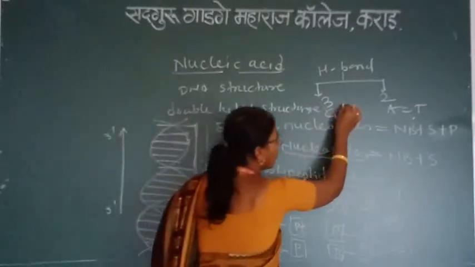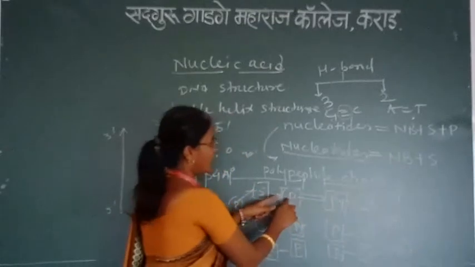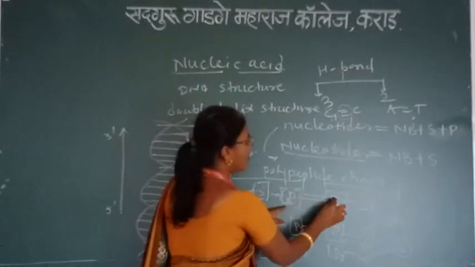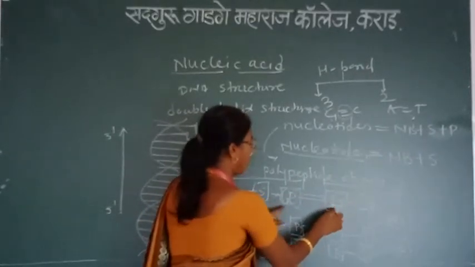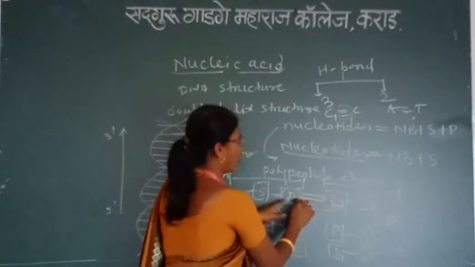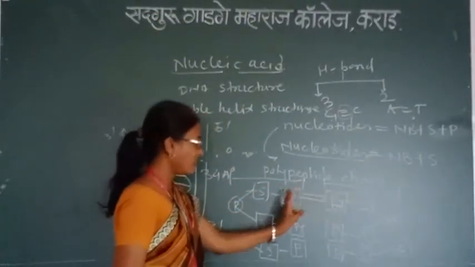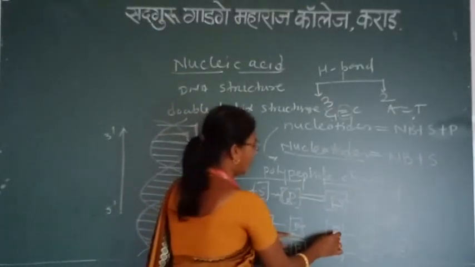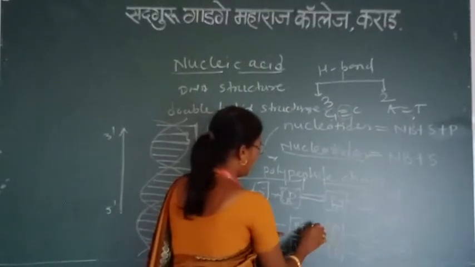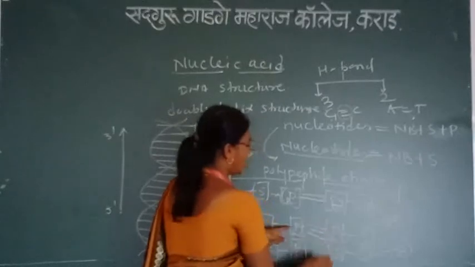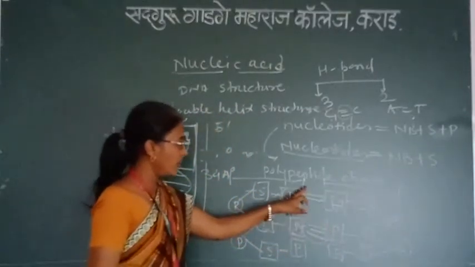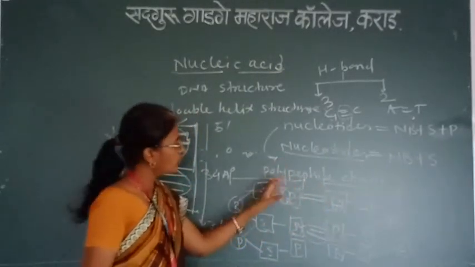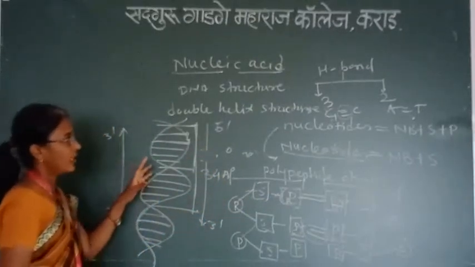These 2 hydrogen bonds or 3 hydrogen bonds are present here. If this purine is adenine, then it always pairs with the pyrimidine thymine by the formation of 2 hydrogen bonds between the two strands. If the pyrimidine is cytosine, it pairs with guanine and forms 3 hydrogen bonds. By the formation of these bonds they are linked to one another in a double-stranded helical structure.